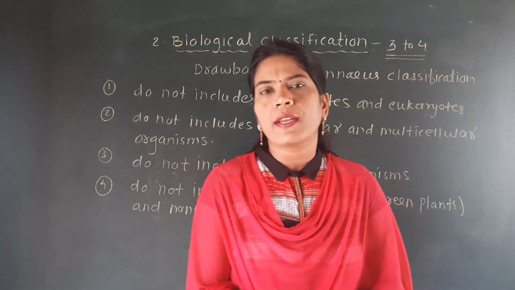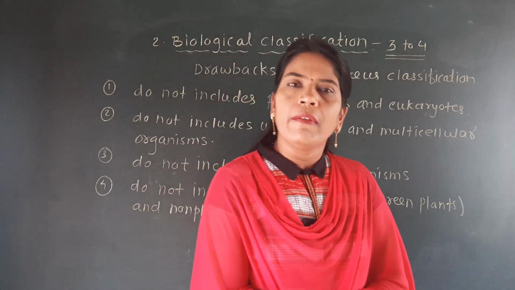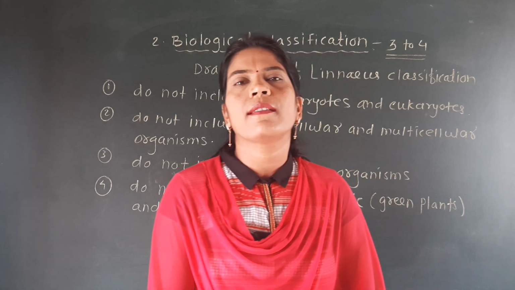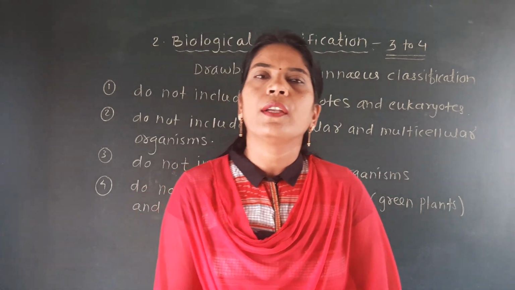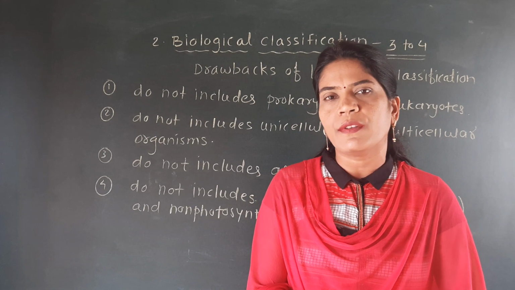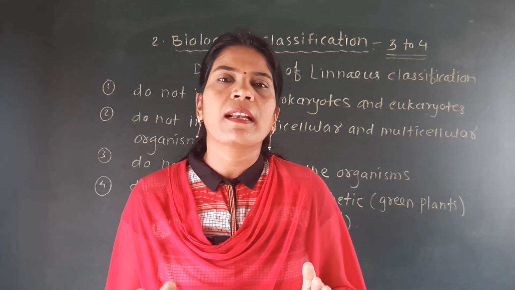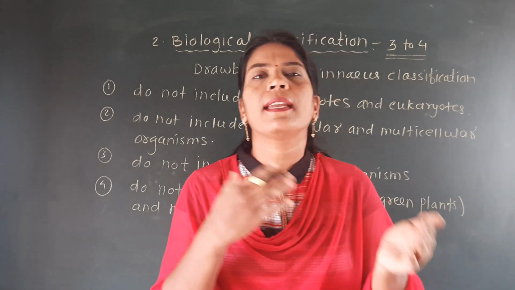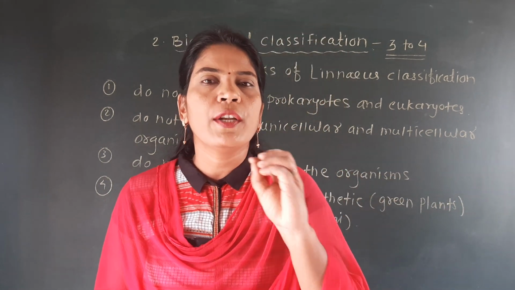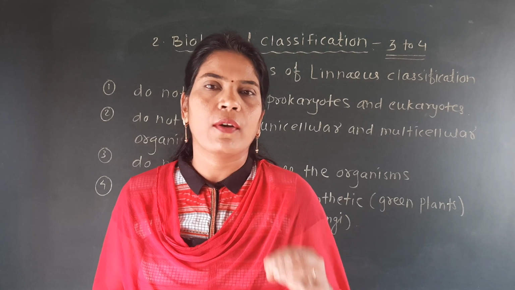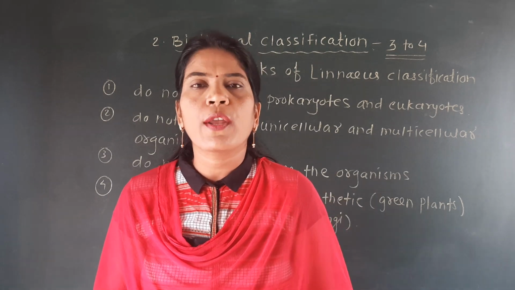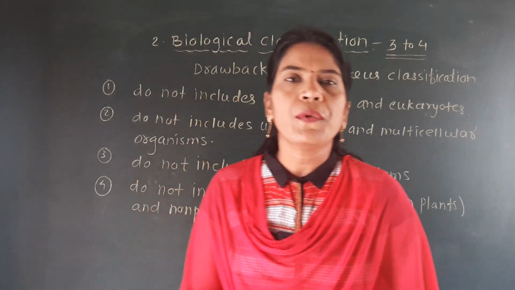Prokaryotic are the primitive organisms while the eukaryotic are the well developed organisms. Prokaryotic organisms mainly include bacteria and eukaryotic organisms mainly include plants and animals. He only says that living organisms are classified into kingdom Plantae and kingdom Animalia, but he did not explain whether any organism is prokaryotic or eukaryotic. So it is the first drawback.